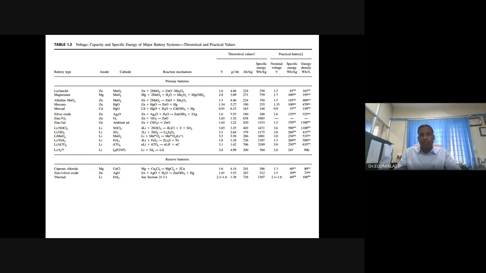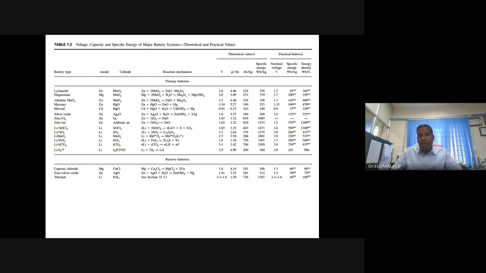So many ventures. In China, I'm not acting as an ambassador for China, but you see, you have battery villages. Batteries are made at home. Battery village. It has become so versatile. Not just the Leclanche cell or primary dry cell, even lithium-ion batteries are made at home in China. There are battery villages.